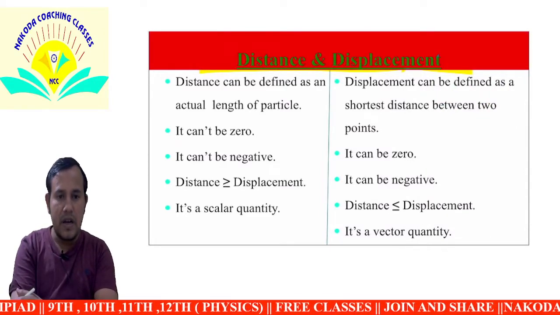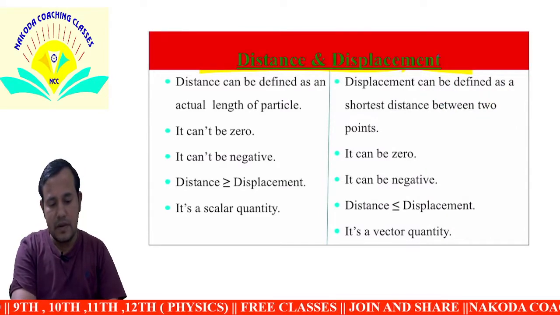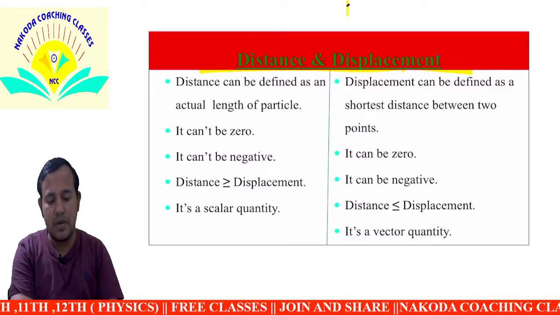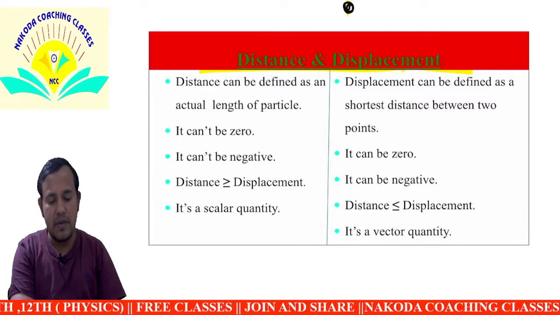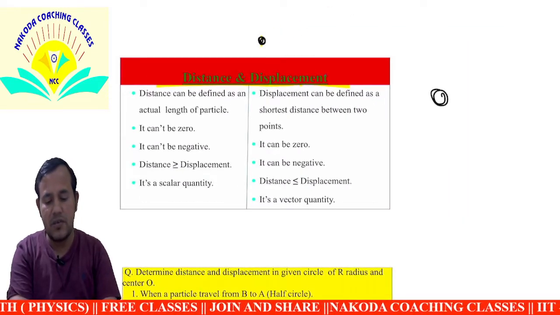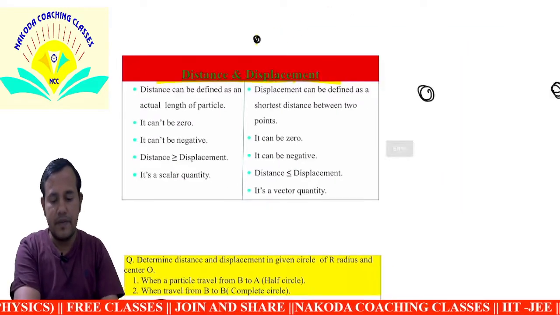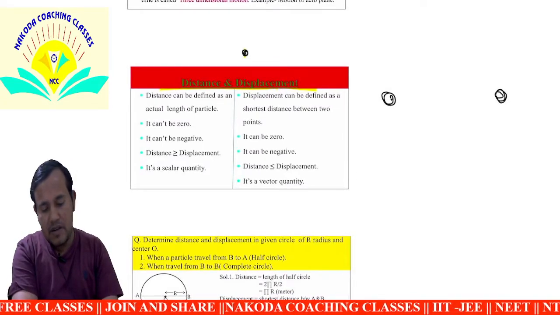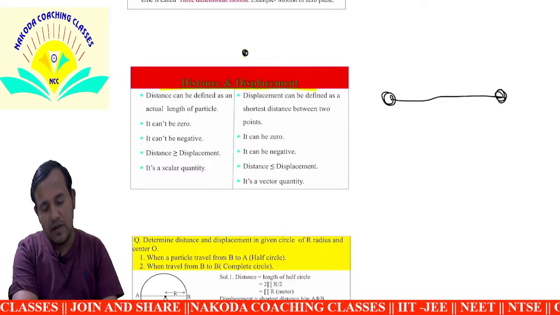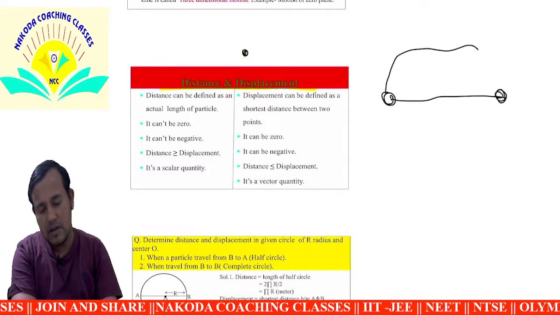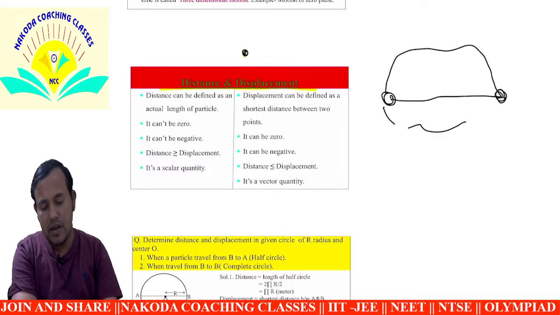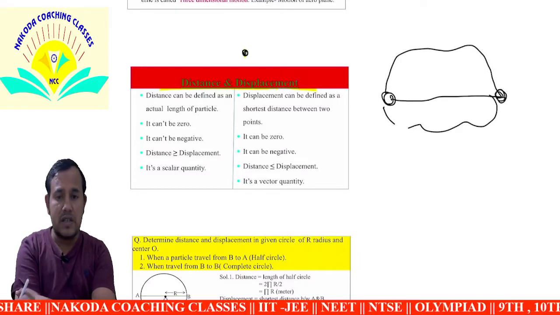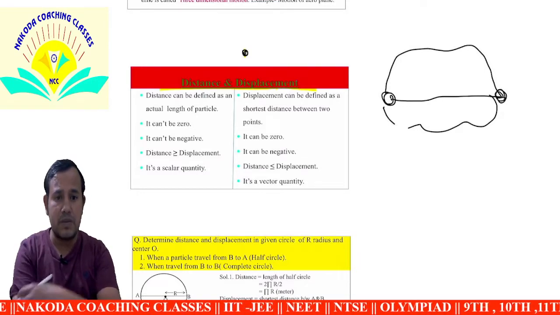A particle moves from one point to another point. This is the initial point and this is the final point. One particle travels from this point to this point along one path. So what is the distance and what is the displacement?